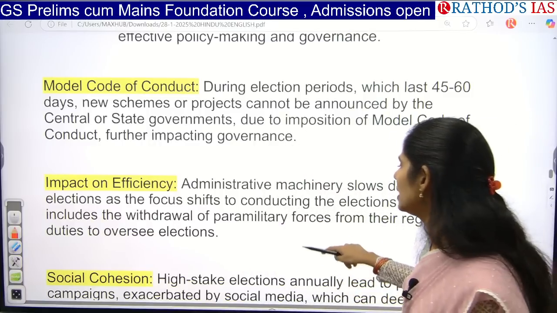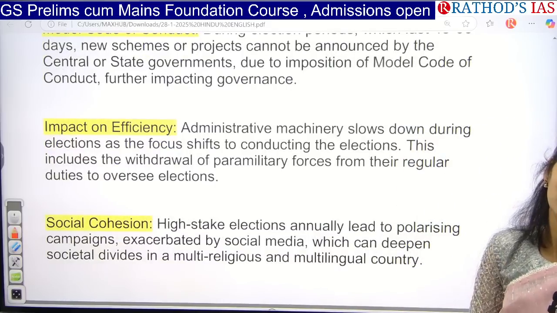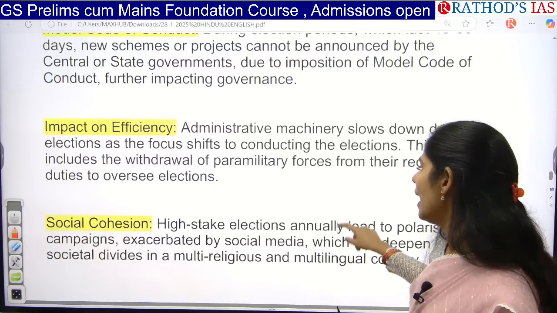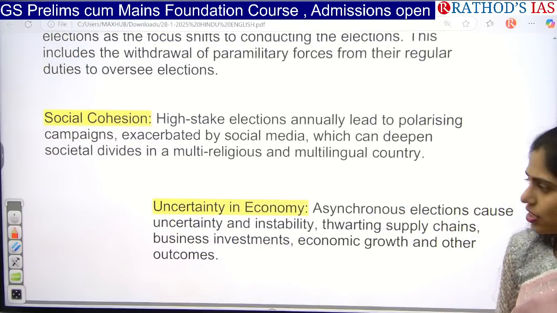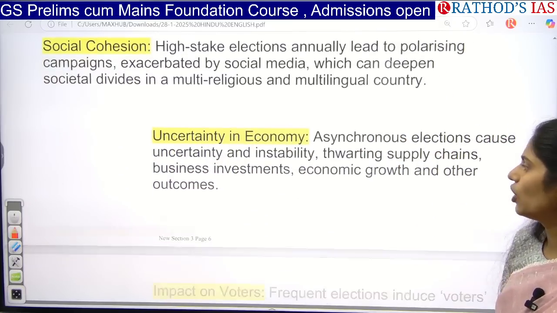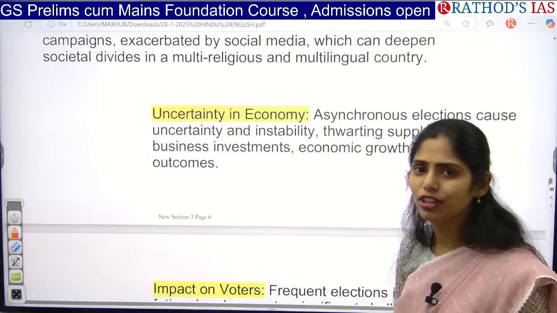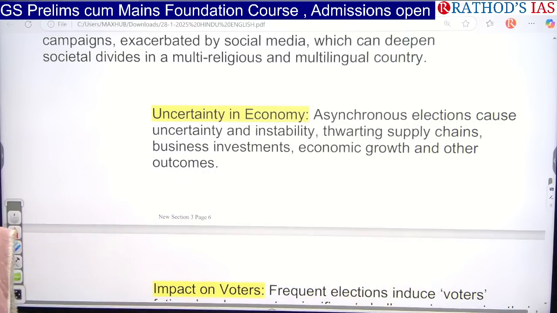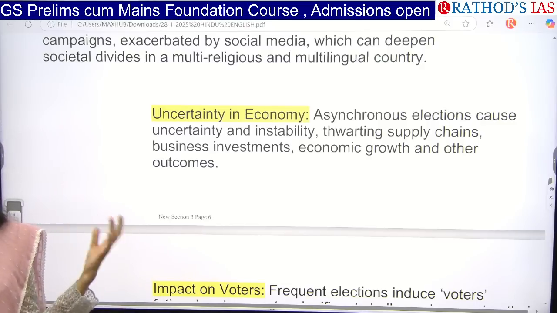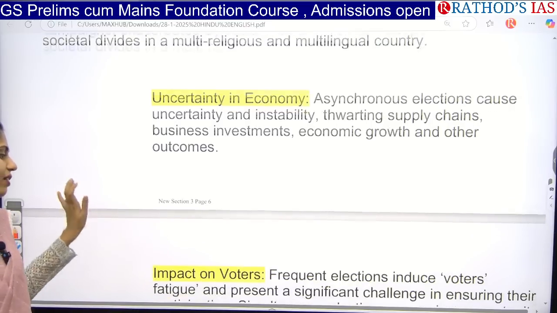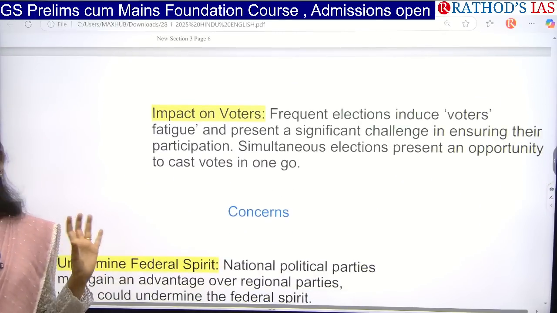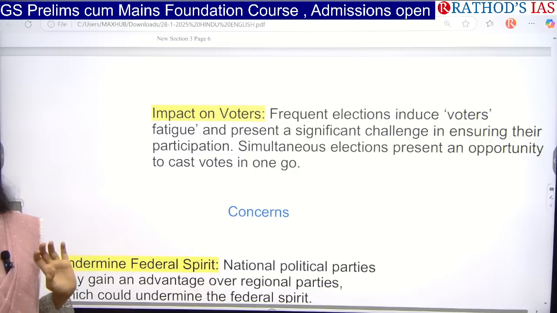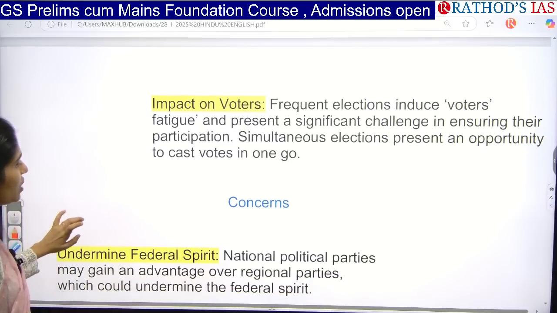Okay. And next, whenever we have frequent elections, obviously it has an impact on the efficiency of government, which will not work that efficiently, and even social cohesion will be undermined. And there will be uncertainty in our economy, we will not attract more investments at that time, and domestic activities will decrease, so overall economic growth and outcomes will decrease during that time. And it also has an impact on the voters as well. Okay, so these are the things which say that yes, we need this one nation one election for sure. And next, what are the concerns?